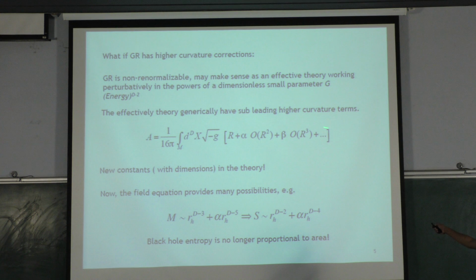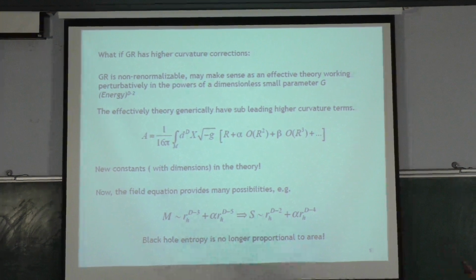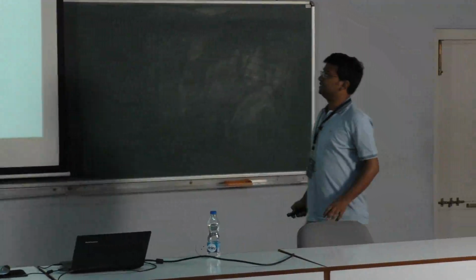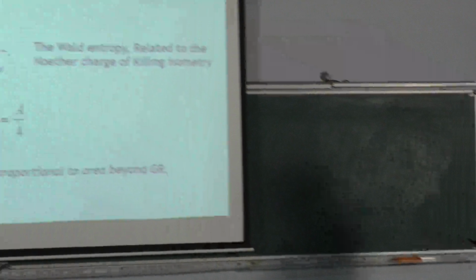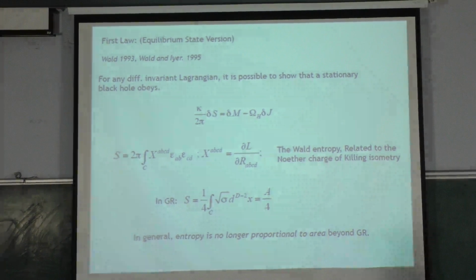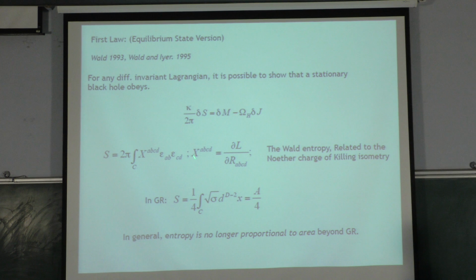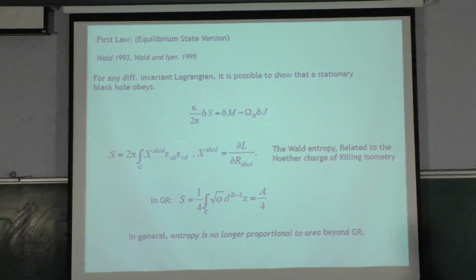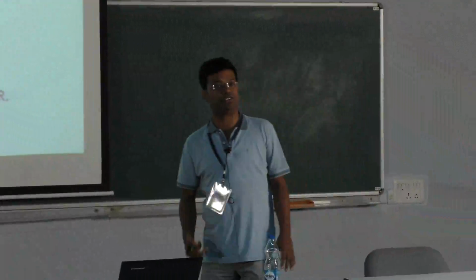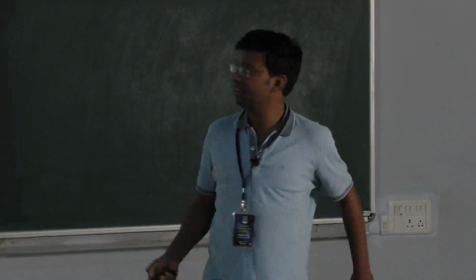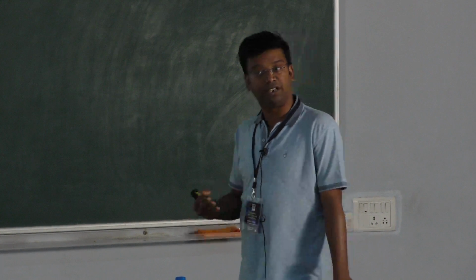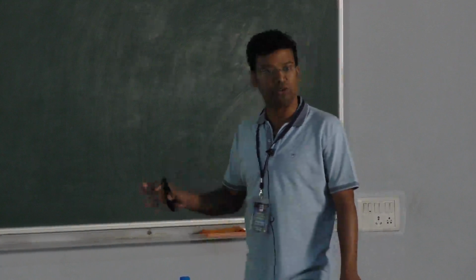So if you add higher curvature corrections to the action of the theory, you may have a different expression for black hole entropy. And this is well known. This was first discussed by Wald, and then Wald and Iyer, and after that so many people: if you have a diffeomorphism invariant Lagrangian, you have a complicated expression for black hole entropy which will obey the first law. This comes from deriving the first law, what is called the stationary version of the first law, by Wald and Iyer, and they could identify an expression where you take your Lagrangian. This Lagrangian is a function of the metric and the curvature and maybe the derivatives of the curvature. Let's ignore the derivative part.